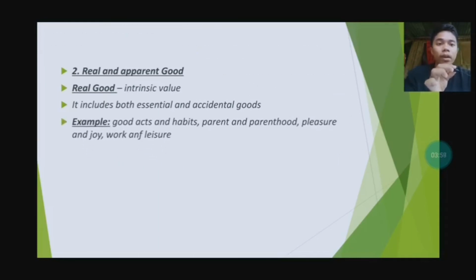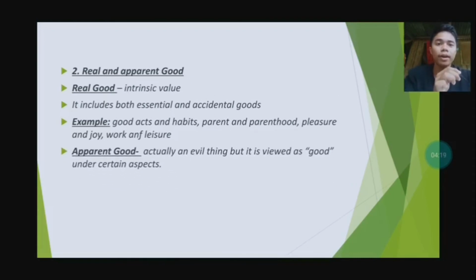So we already know what is essential and accidental goods. The best example is good act and habits. A good act is essential, and habit is our accidental good. Parent and parenthood, pleasure and joy, work and leisure. That is some example of a real good, that is both essential and accidental.